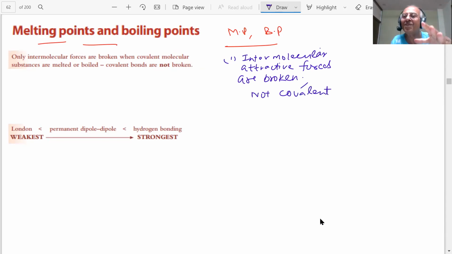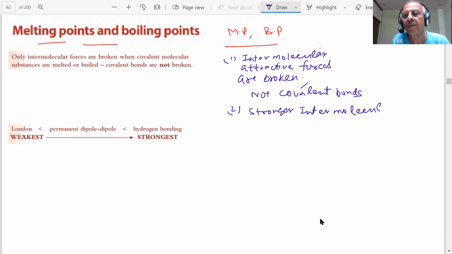That means the molecule is dissociating. When you melt, you don't want to dissociate the molecules; only at very high temperature will the molecule dissociate. Therefore, the stronger the intermolecular attractive forces, the higher will be the melting points and boiling points.